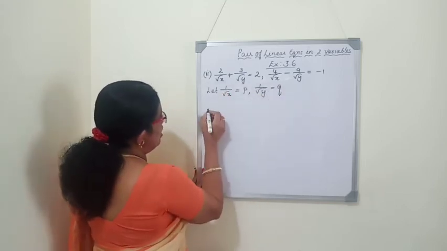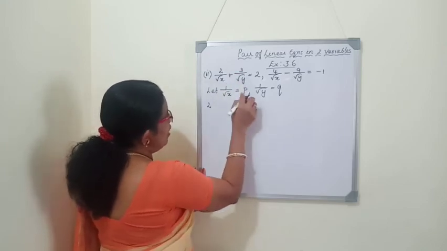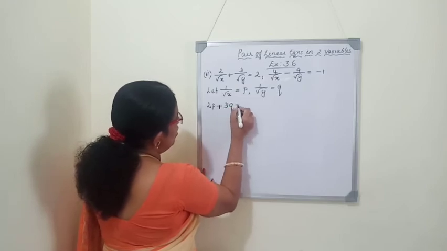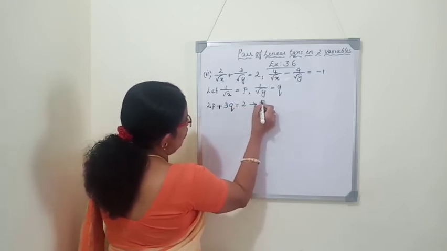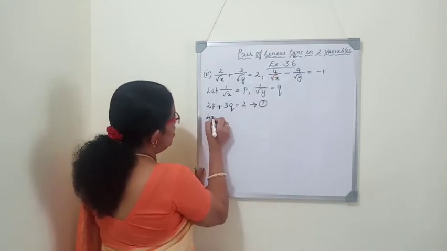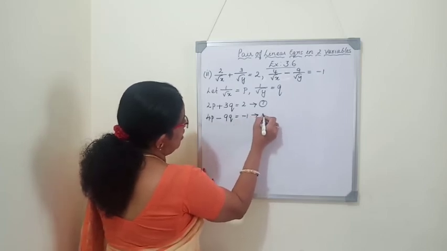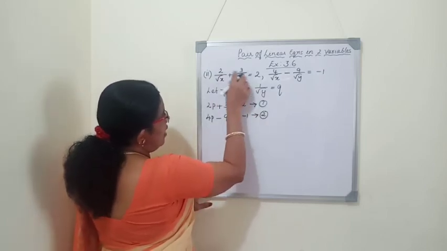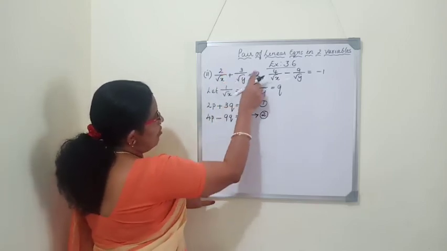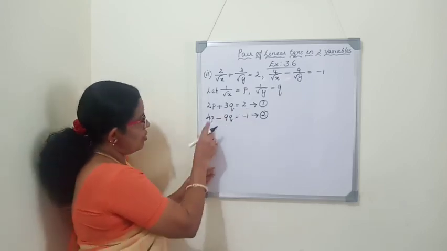So we'll change the first equation. 2 is in the numerator, write 2 as it is. Instead of 1 by root X, we will write P plus 3Q is equal to 2. This is our equation 1. Same way, second equation 4P minus 9Q is equal to minus 1. Equation number 2. Here constants are in the numerator, so write the constant as it is. Instead of 1 by root X and 1 by root Y, we have to substitute P and Q. So now we are going to solve this.